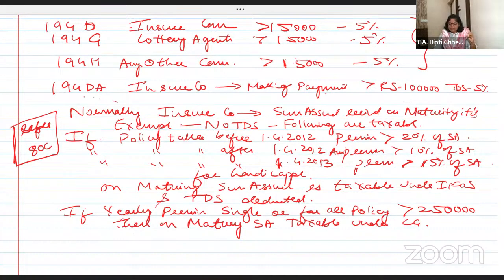On maturity, the sum assured is taxable under income from other sources and TDS is deducted under 194DA. And if the premium paid on single policy, okay, it exceeds 2,50,000 and put together for all the policies also, if it exceeds 2,50,000, then on maturity, under capital gain, this is taxable as asset. अब वो कैसे टैक्स होगा वो आपके सिलेबस में नहीं है, बस जितना पढ़ाया अभी वो पढ़ लो.